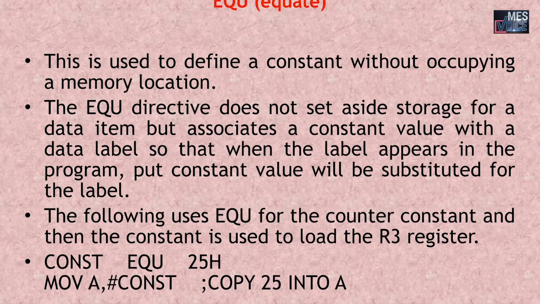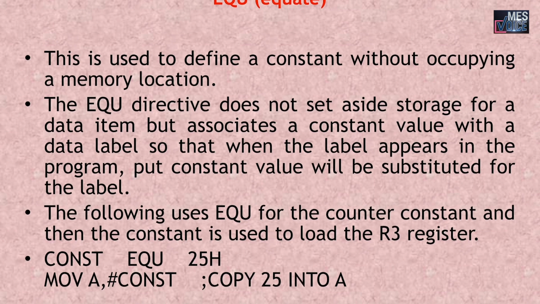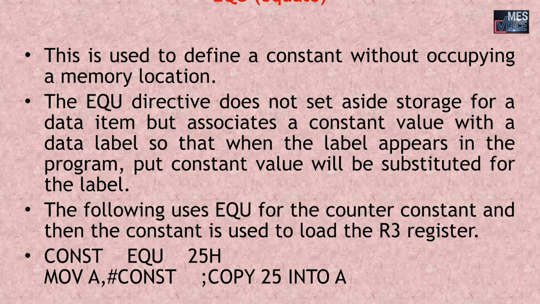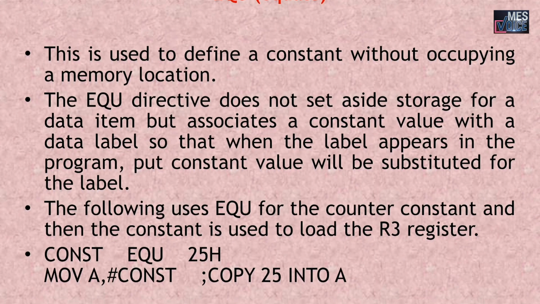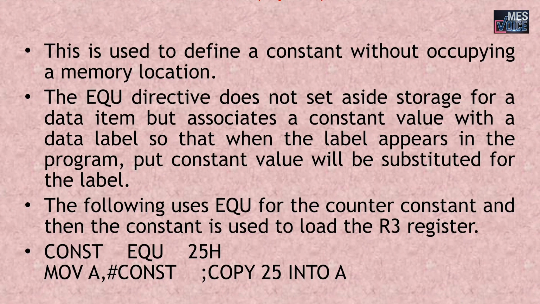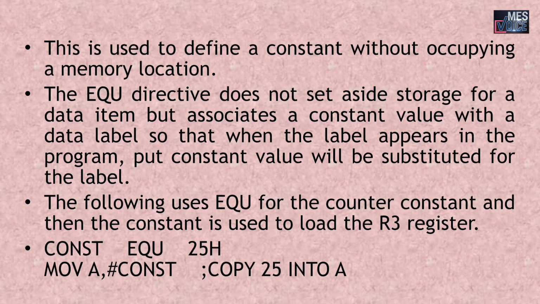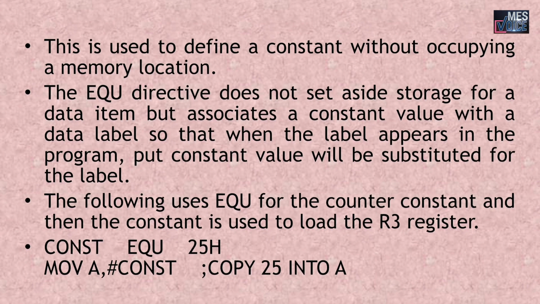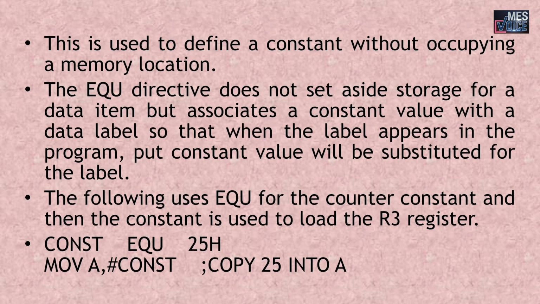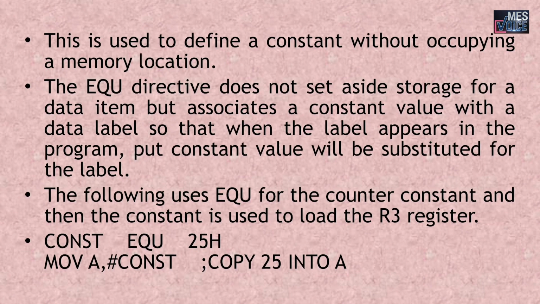The following uses EQU for the counter constant, and then the constant is equated to load the R3 register. Example: const, which stands for constant, EQU 25, which means that the const has a value 25. If you are giving the instruction MOV A, #const, it means that A is loaded with the value 25. Wherever we are using the value const, it will be equated to 25.